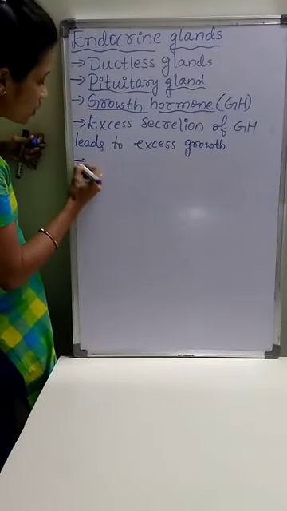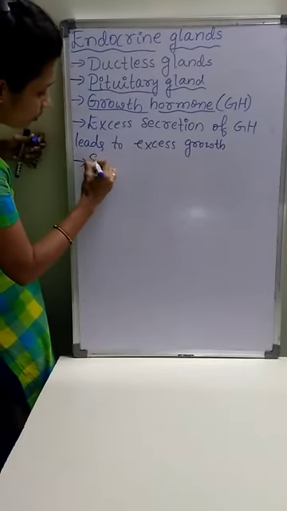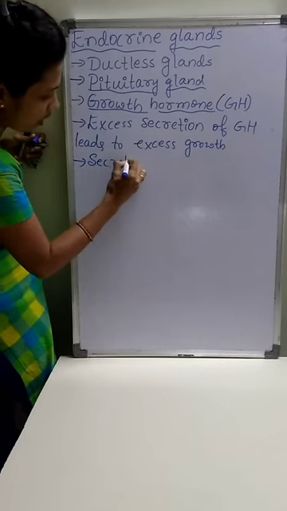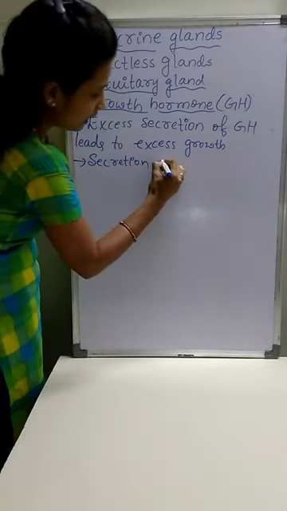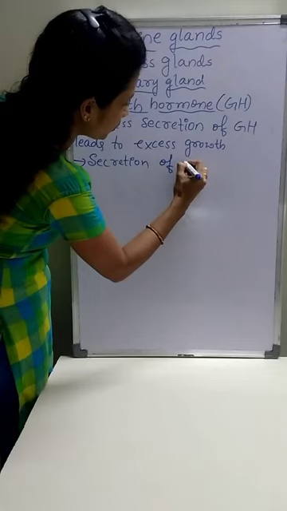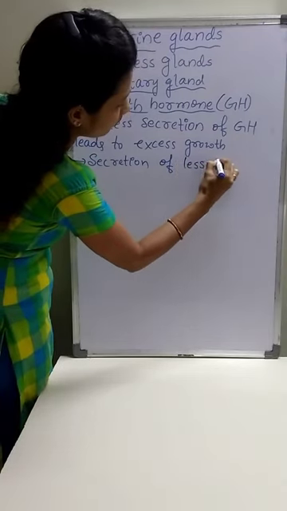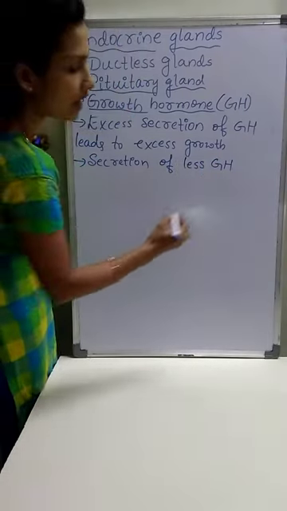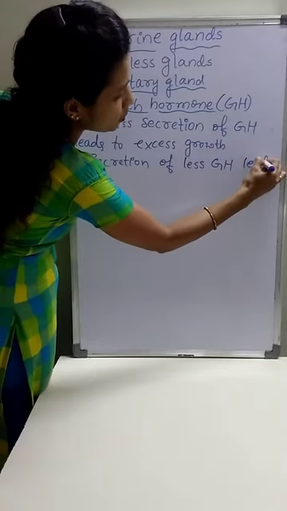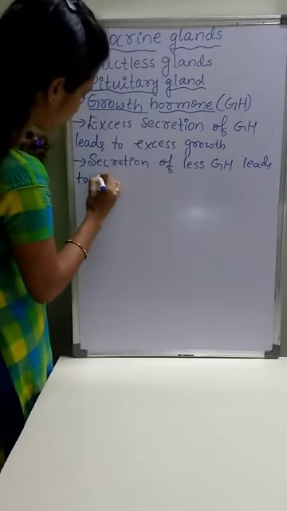Whereas the secretion of less growth hormone leads to stunted growth.